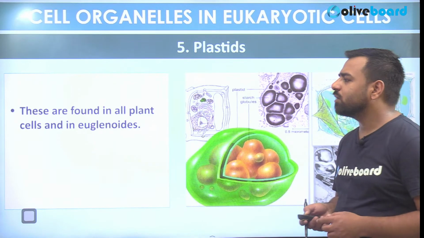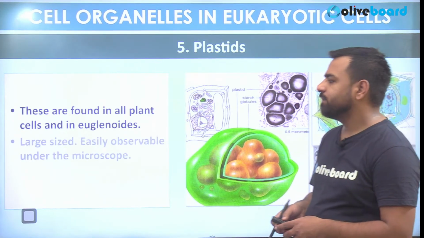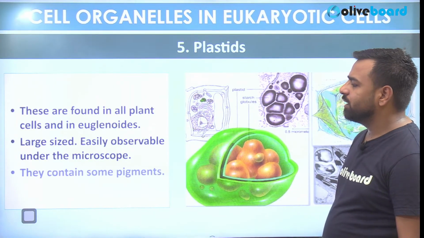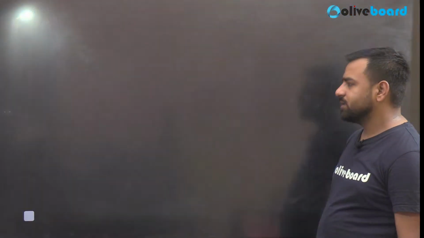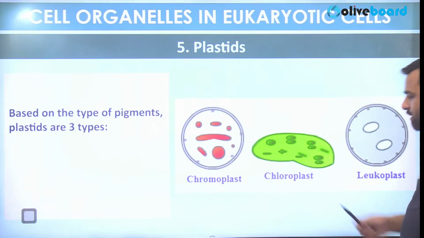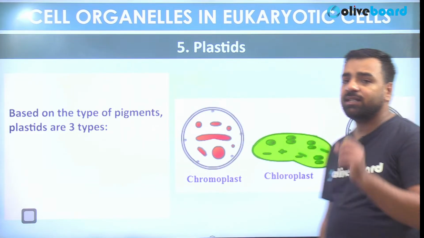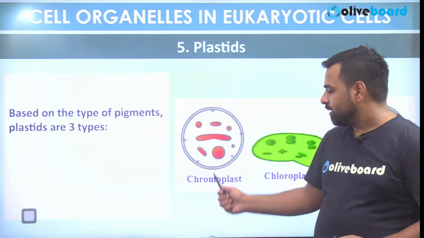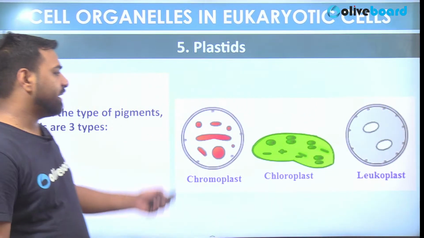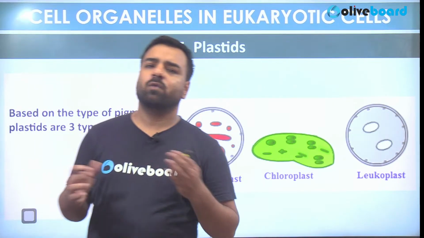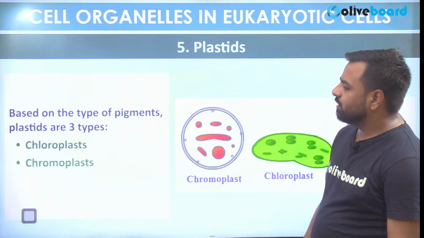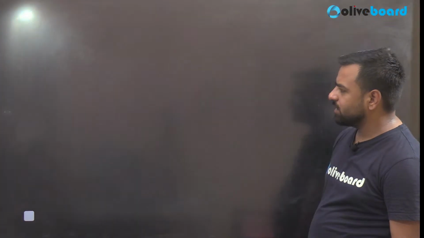So they are found in all the plant cells and in euglenoids. They are large sized, easily observable under the microscope. They consist of some pigments, and here they are chromoplast, chloroplast and leucoplast. Chloroplasts are involved in the green color. Chromoplasts are involved in different colors of fruits and flowers, right? And these leucoplasts are either white or colorless plastids. Okay, so they are chloroplast, chromoplast or leucoplast.